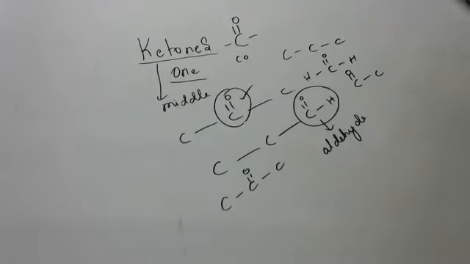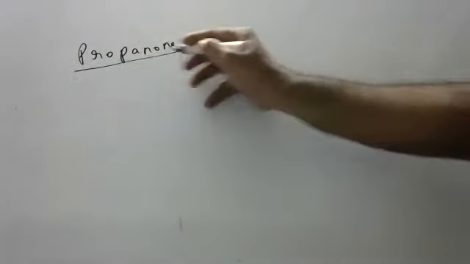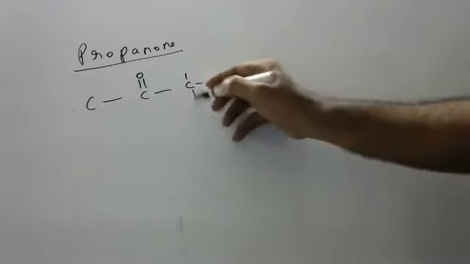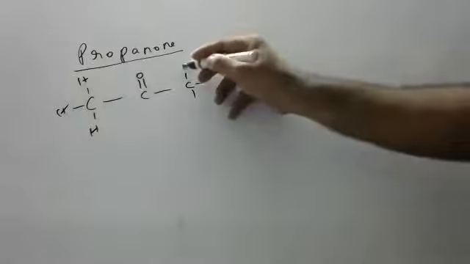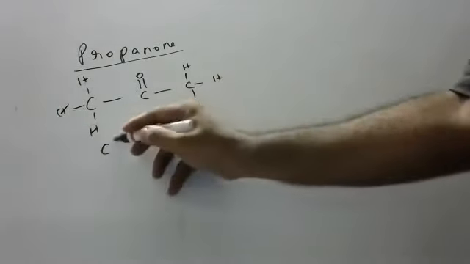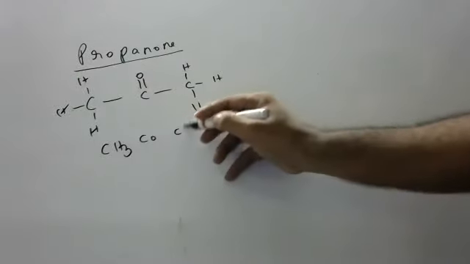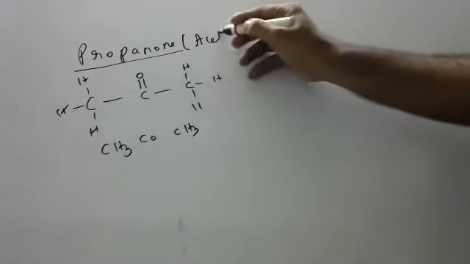So the basic ketone is propanone. What is the basic ketone, children? Propanone. The first ketone is propanone. Why? Because to come in the middle, minimum 3 carbons are needed. Common sense. One bond is over, 3 more bonds, satisfy with hydrogen. This is propanone. Now, what is the formula of propanone? CH3COCH3. And the common name of propanone is acetone.